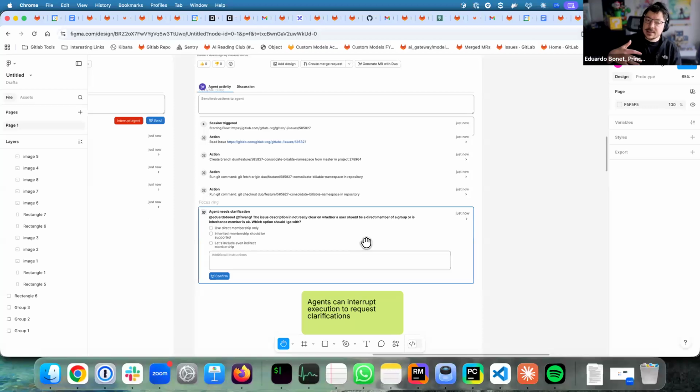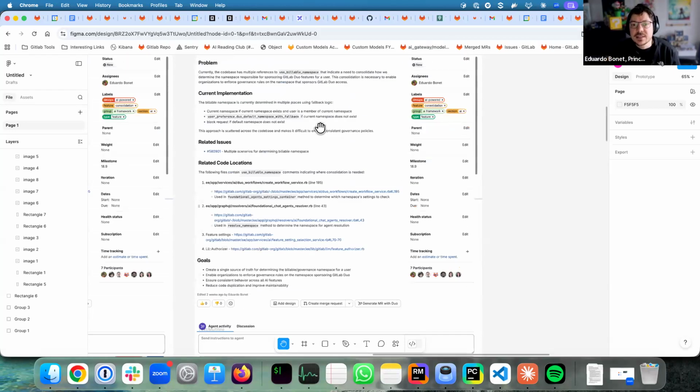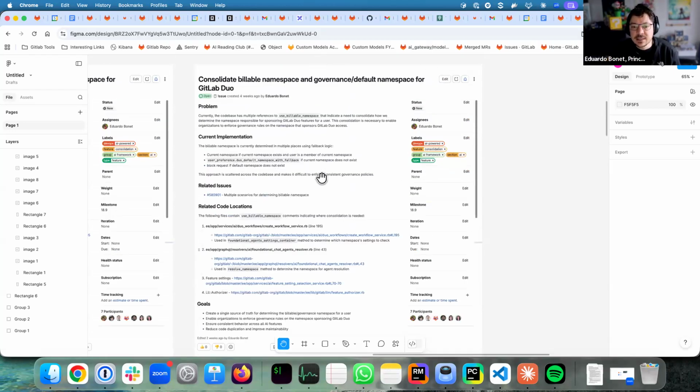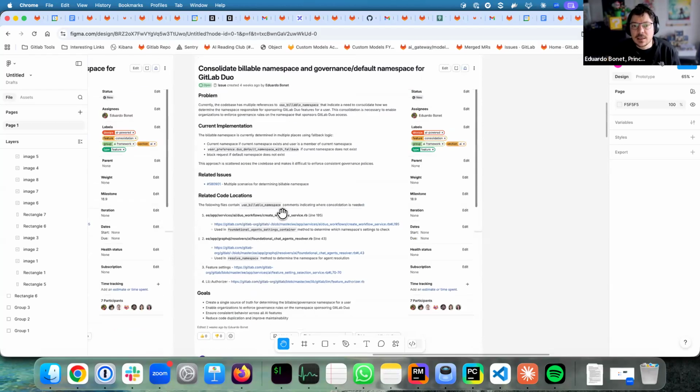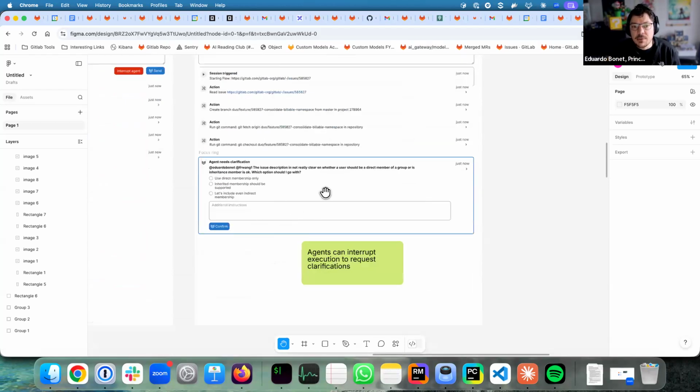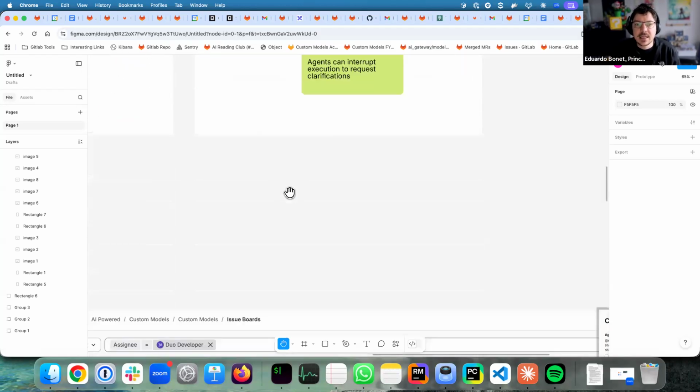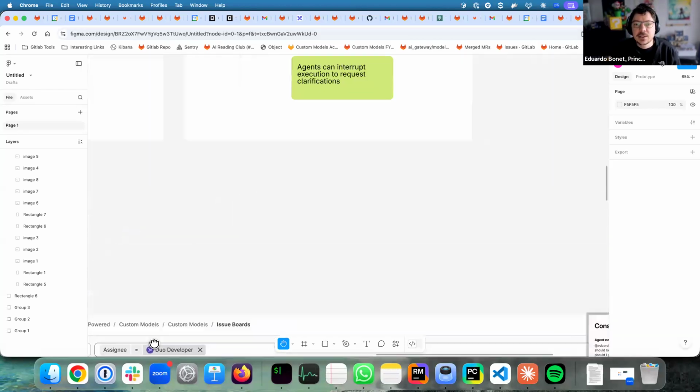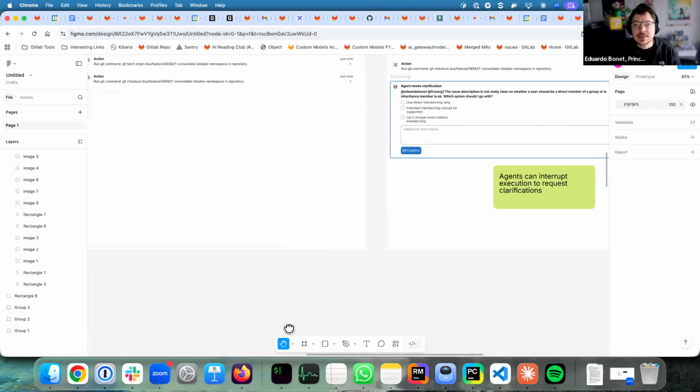So this doesn't necessarily create a merge request. This can be only, for example, to improve the specs here or the issue description. Eventually, we might create an agent. So it might ask if we want to create a merge request or if we just want to update the agent. But suppose that then it creates the merge request.